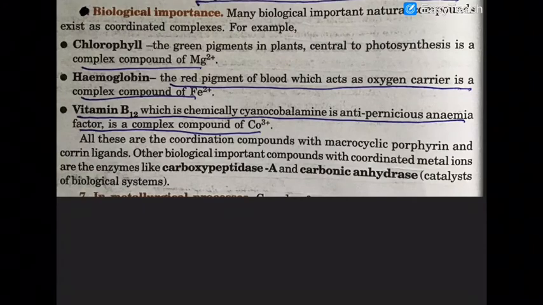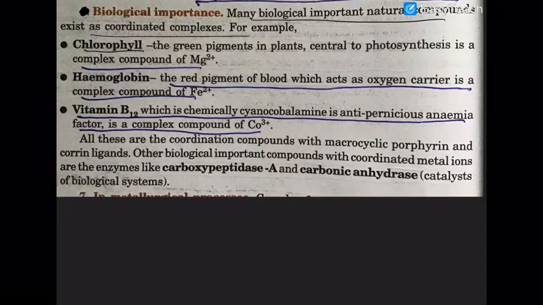Similarly, everyone knows that many biologically important complexes are already known and already taught to you. Chlorophyll, the green pigment in plants, is a complex of magnesium. Hemoglobin, the red pigment of the blood in our cells, which carries the oxygen in our body, is actually a complex of iron 2 plus.